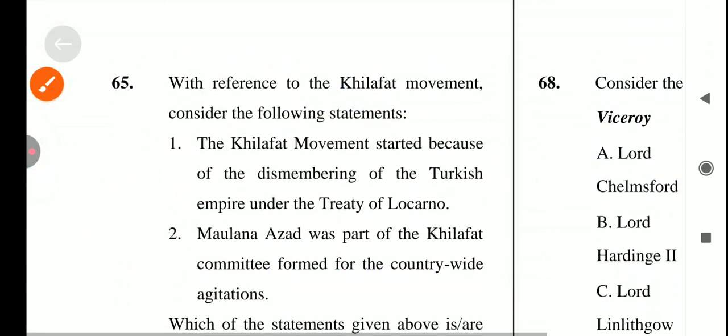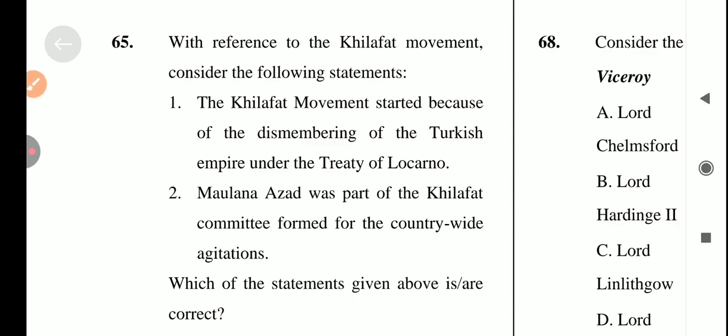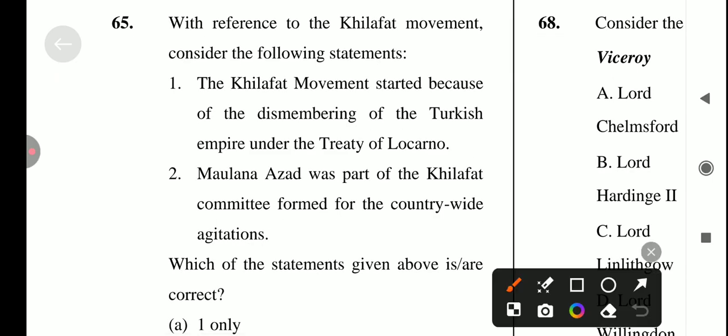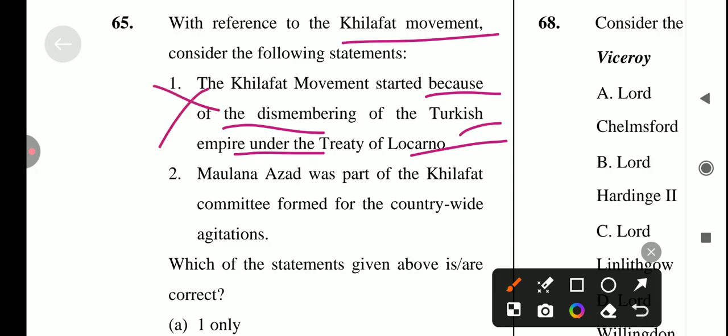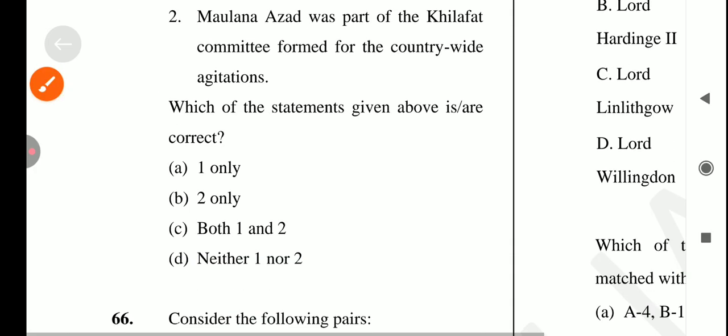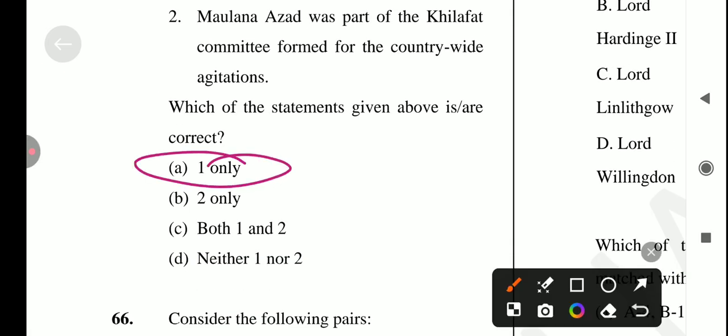Let's come to the next question, which is with reference to the Khilafat movement. First statement is the Khilafat movement started because of the dismembering of the Turkish Empire under the Treaty of Locarno. No, it's not a correct statement. Next is Maulana Azad was a part of Khilafat committee formed for the countrywide agitation. Yes, it's a correct statement. So answer for this question is option number A is the correct. Option B is the correct answer for this question.